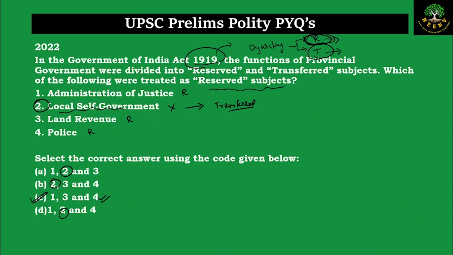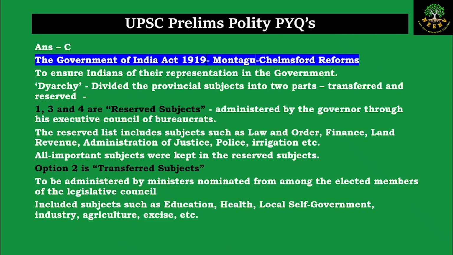Now let us go through the in-depth explanation of the Government of India Act of 1919. This act is also known as the Montague-Chelmsford reforms, and the main purpose was to give representation to Indians in the governance. Like I already said, this act introduced diarchy at the provincial level, which divided the powers into 2 subjects, that is the reserved subjects and the transferred subjects.